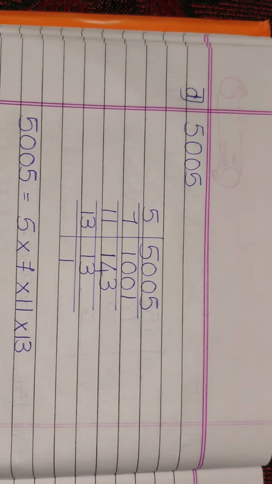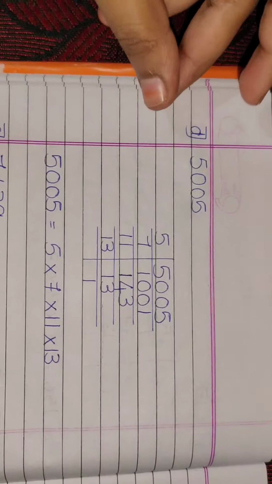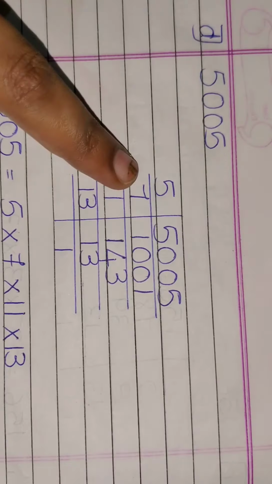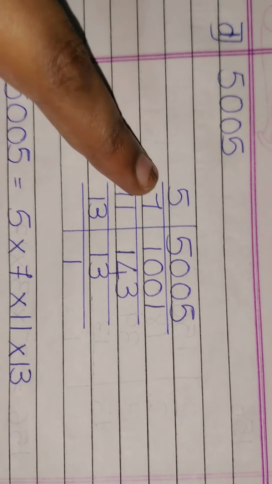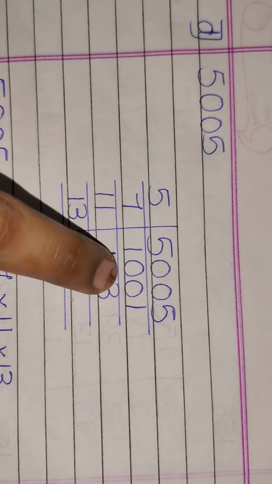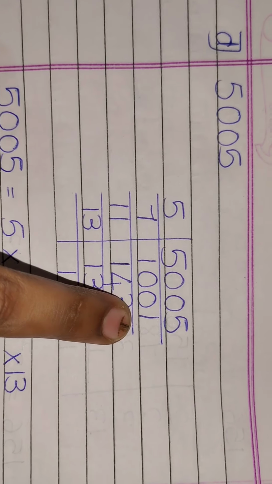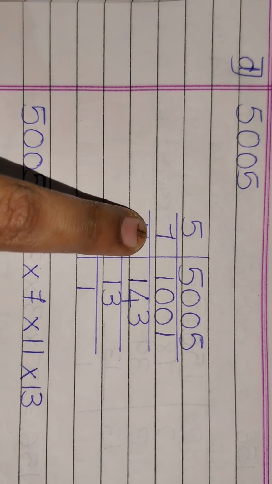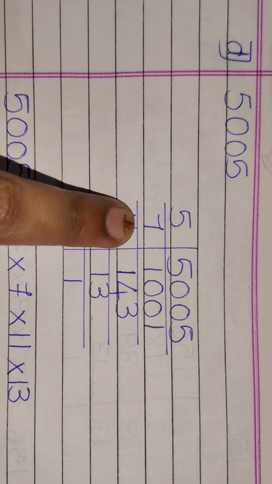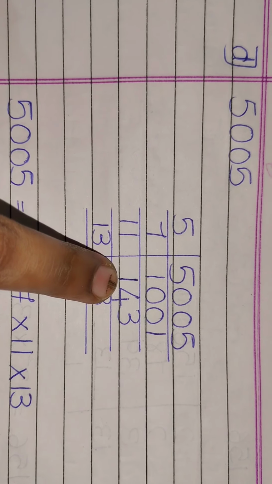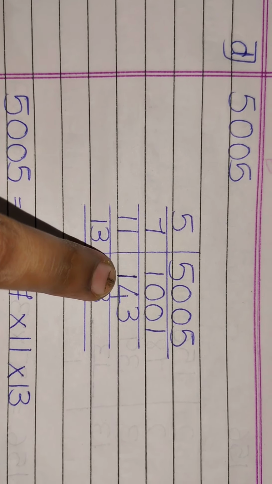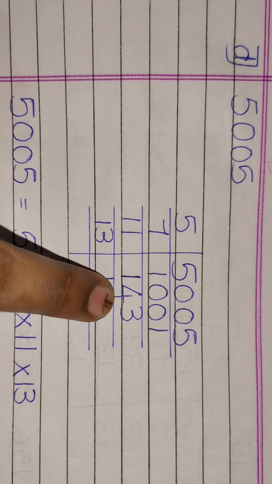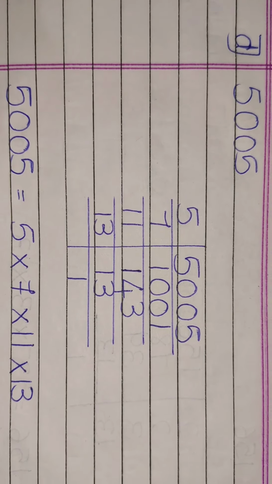Okay, next sum. 5005. So how we will do this is, 5005, 2 table, 3 table, 4 table, it won't go. Directly we have taken from 5 ones are 5. Zeros as it is, again 5 ones are 5. Now it will not be divided by 2 or 3 anything, will directly go to 7. 7 ones are 7. 10 minus 7 is 3. 3 and 0 will remain. 30. 7 fours are 28. So 21 will remain. 7 threes are 21.